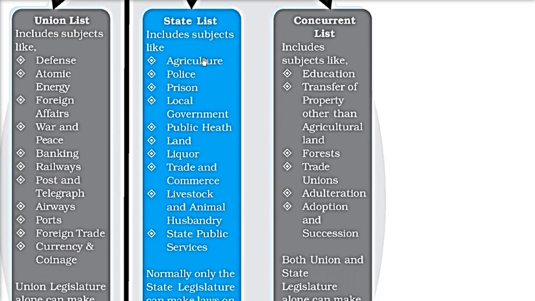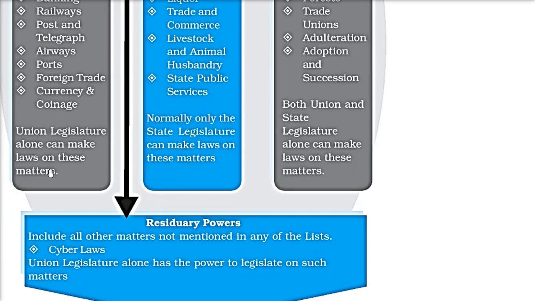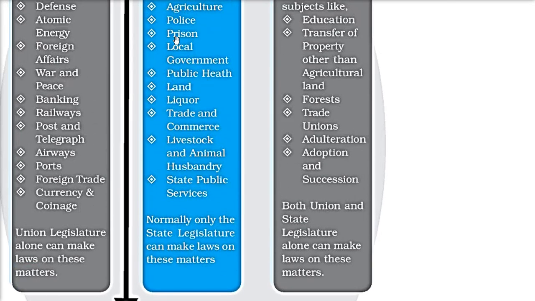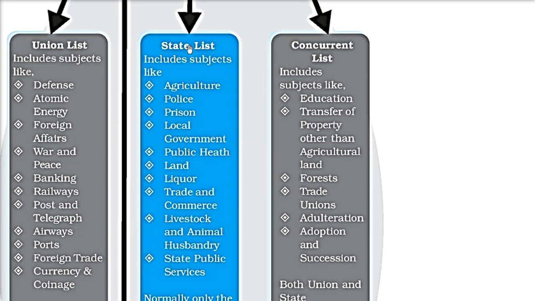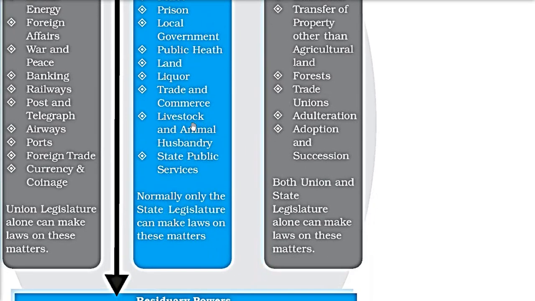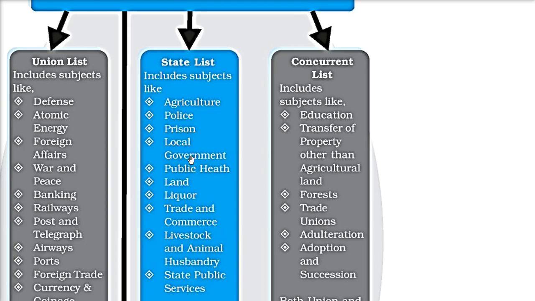What is there in the state list? Agriculture, police, prison, local government, public health, land, liquor, trade and commerce, livestock and animal husbandry, state public services. To deal with all these, their revenue resources are based somewhat on agriculture, somewhat on trade and commerce, and mostly on liquor. Normally only the state legislature can make laws on these matters. But when it comes to an emergency situation, the union can make laws on this list.